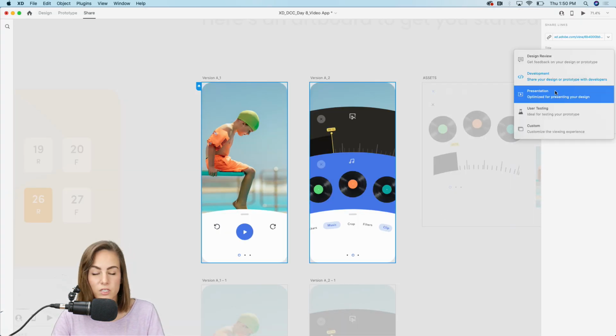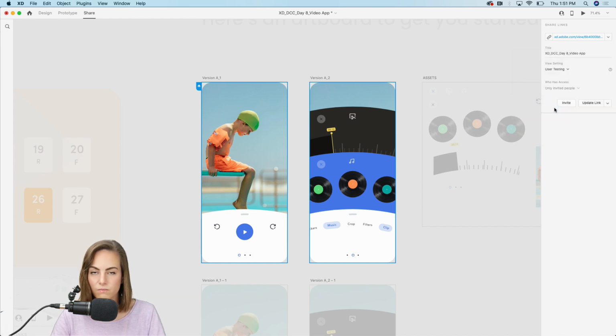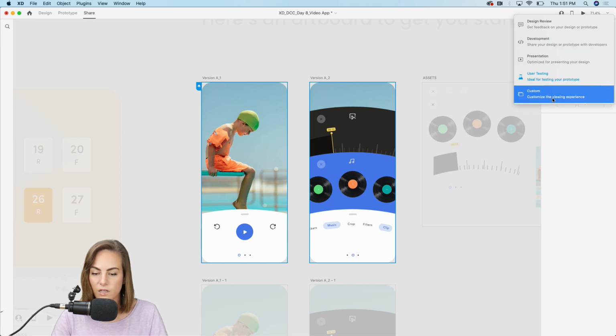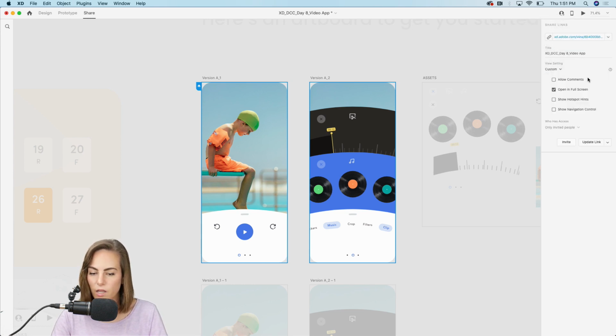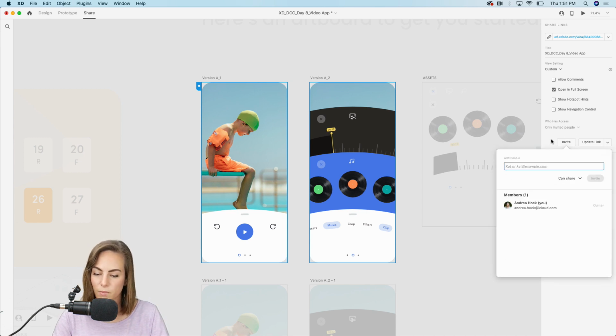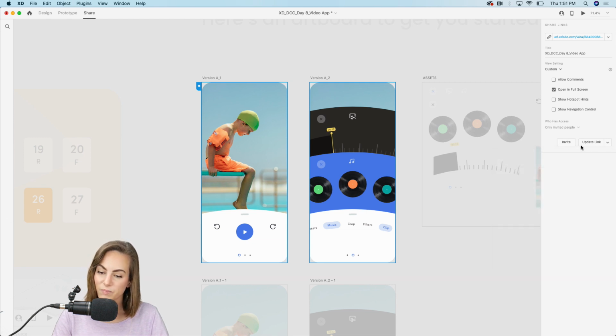Also, we've got presentation mode if you don't want anyone to see the comments or the hex codes and stuff. User testing is very basic, just being able to click around. And with custom, you can change allowing comments, open in full screen, show the hotspot hints, so it'll show you where to click, and show navigation control. So you can change all of that. And then you can share who you want to invite by adding their email there, and then update that link. So play around with the share links.